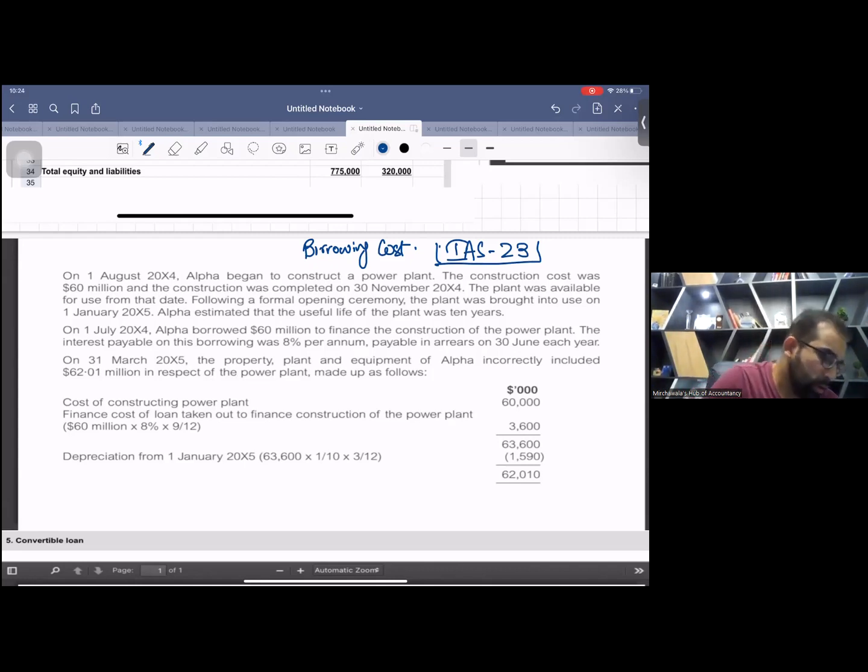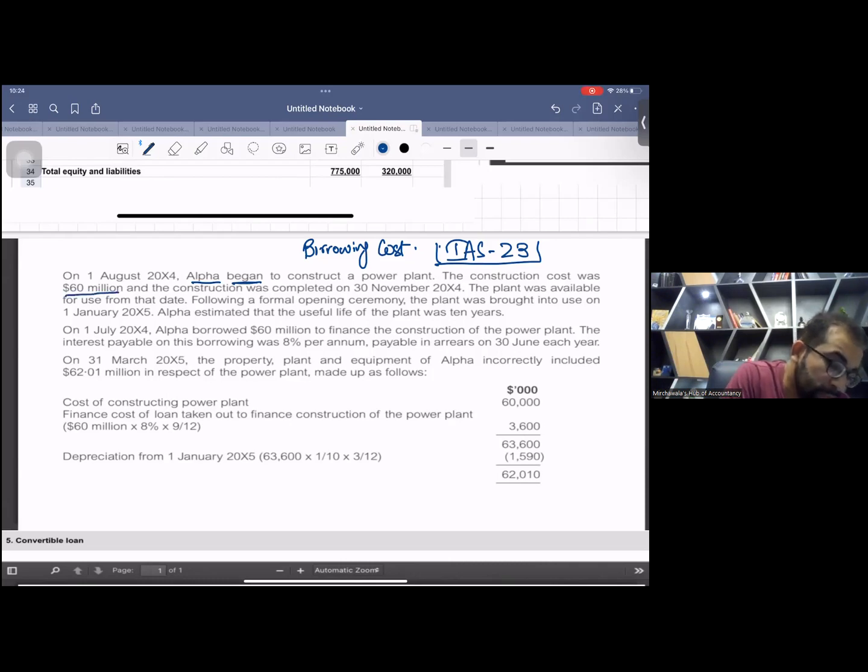Okay, let me read. On 1st August X4, Alpha began to construct. Alpha is the parent company, so nothing to do with the subsidiary. It will only hit your consolidated retained earnings. It's the parent company's transaction, and now it's the application of IFRS. On 1st August X4, Alpha began construction of a power plant. The construction cost was 60 million.